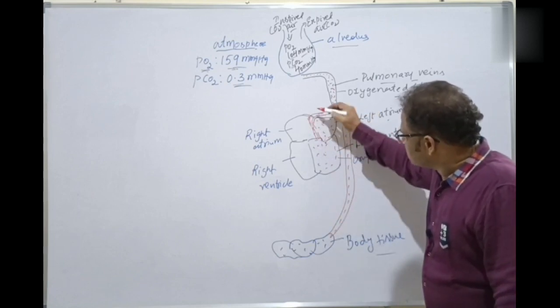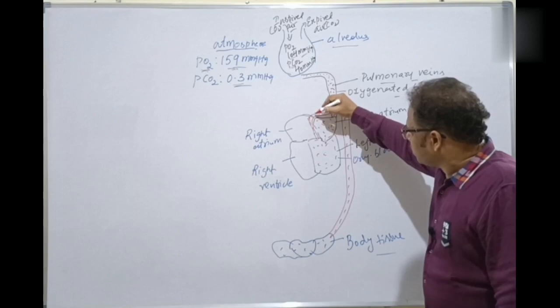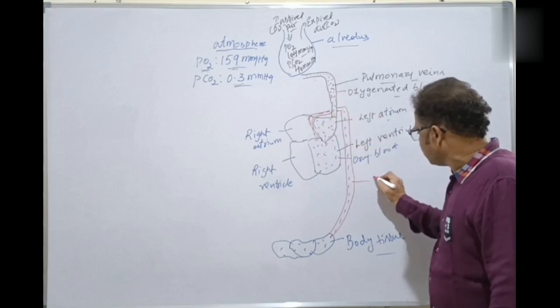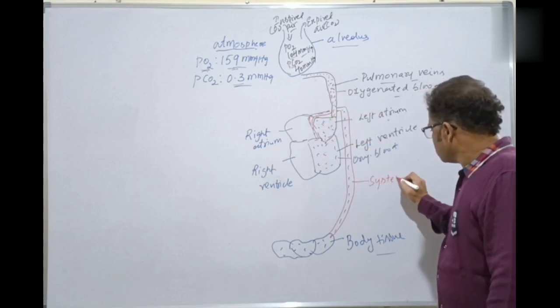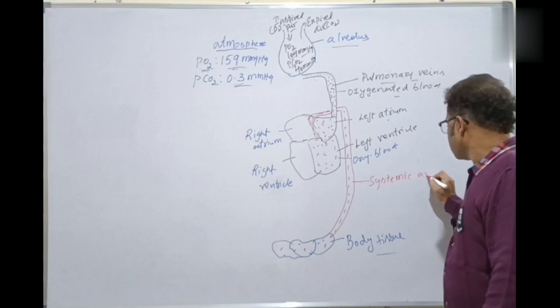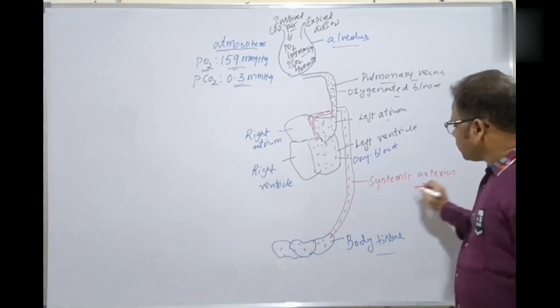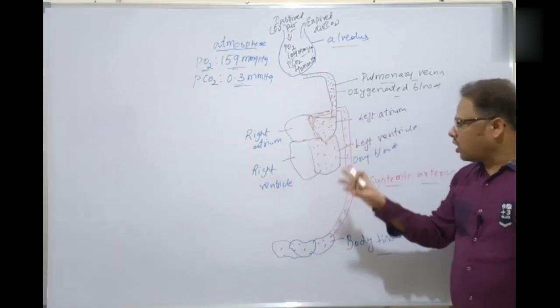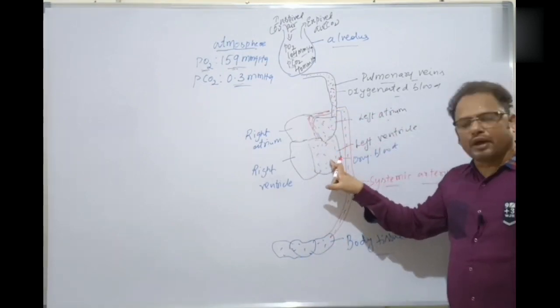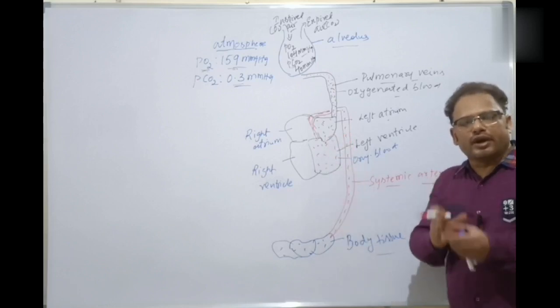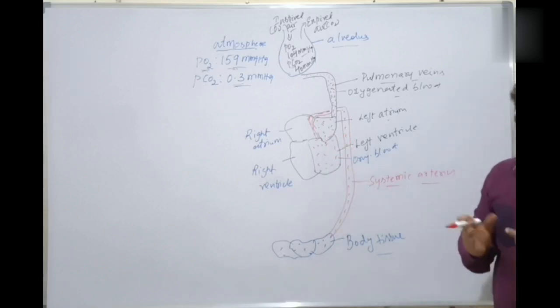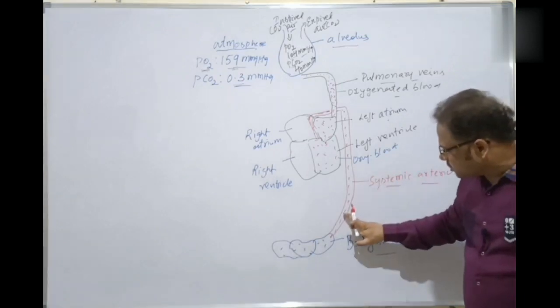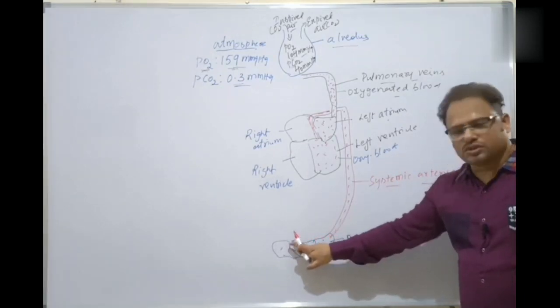So here is the aorta, the systemic artery. These are the systemic arteries. The systemic arteries arise from the aorta, because the aorta arises from which one? The left ventricle. Then it divides into the systemic arteries, then capillaries, and supplies the oxygenated blood to the different body tissues and parts.